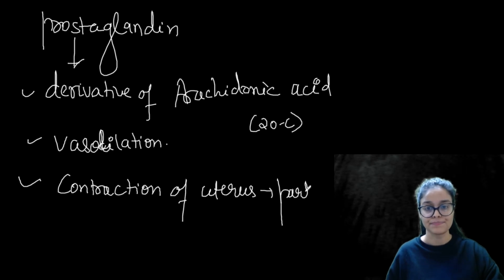So that is the purpose of the prostaglandin, right?